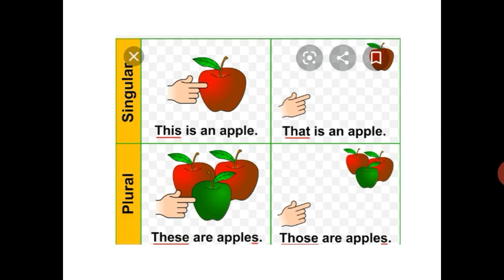We use this for singular number, and when the things are near to us. We use that for a thing which is singular in number and far from us. We use these for the things plural in number and near to us, and we use those for the things which are far from us and are in plural.